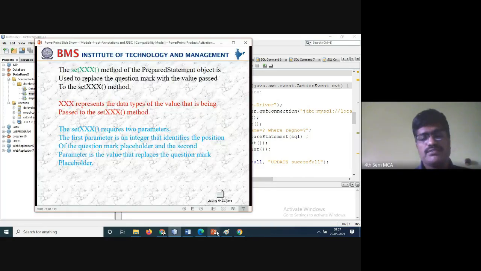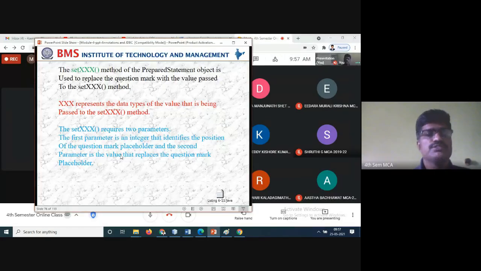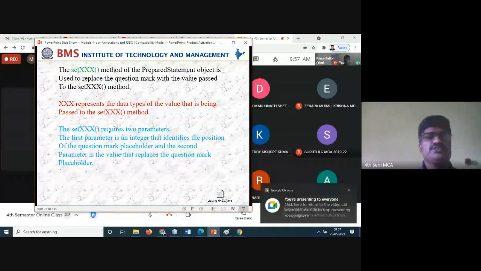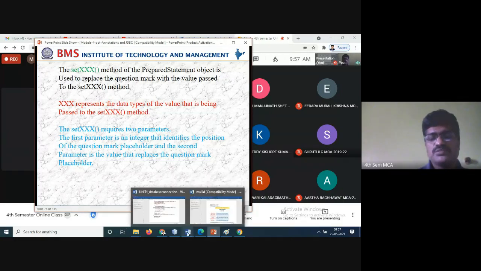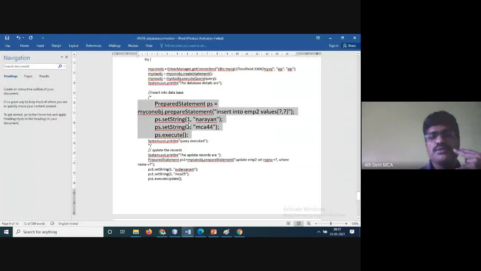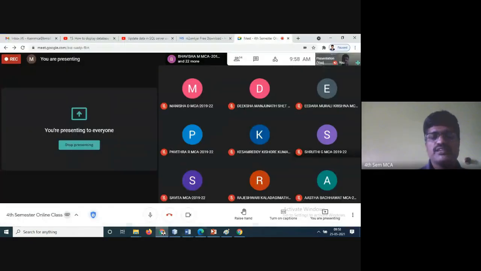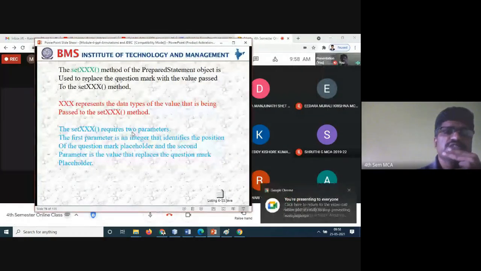Right, now we'll go back to this one. I'll read it, you know the information. setX requires two parameters. The first one is the identification. Already you know that two fields are there, and I have shown you both programs. The two fields are the index and the name. So setX requires two parameters.